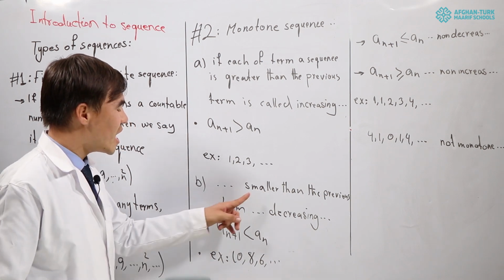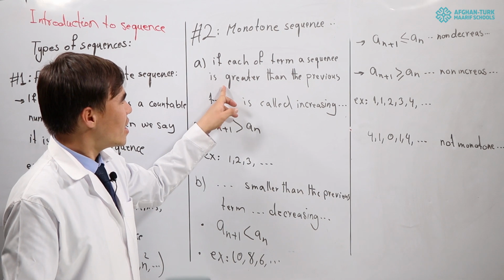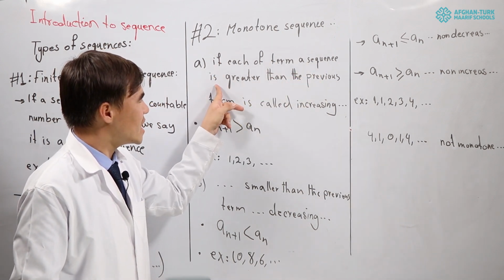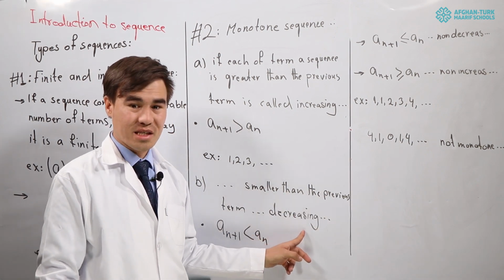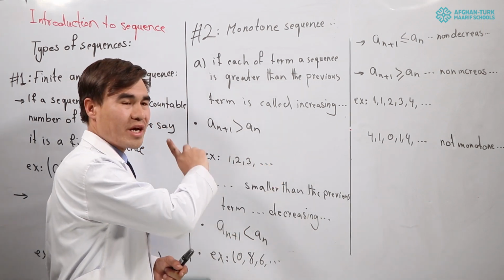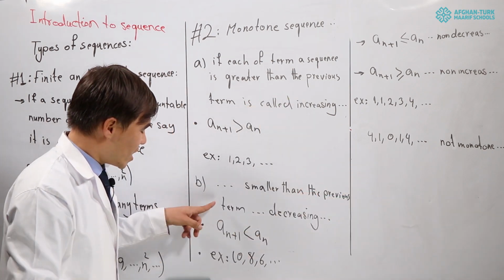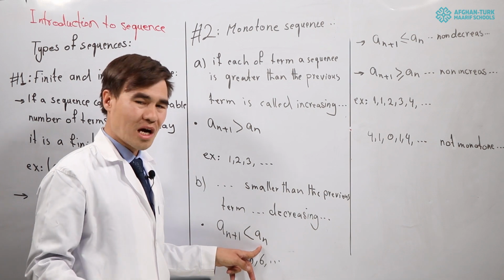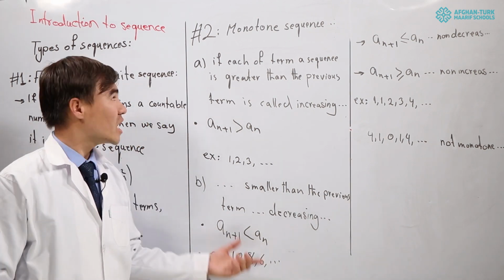Okay, the second one: if each term of a sequence is smaller than the previous term, we will have a decreasing sequence. Like if I start from n, then n minus 1, and it goes 3, 2, up to 1, a sub n plus 1 is smaller than a sub n. We will have a numerical example for showing this monotone sequence.